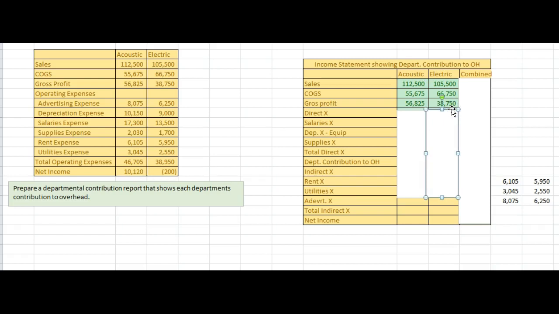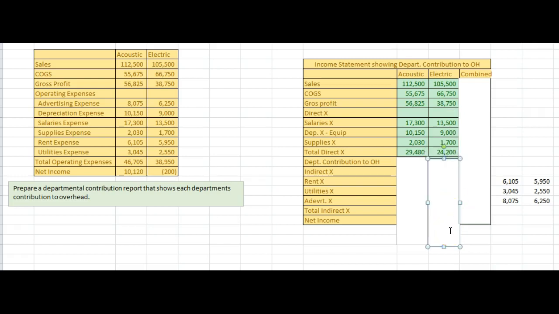So now what are our direct expenses? So we're looking at salaries, and we're looking at supplies, and we have a total and depreciation, which is $29,000.